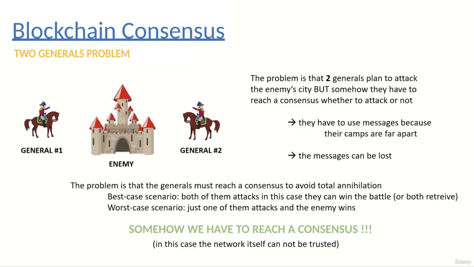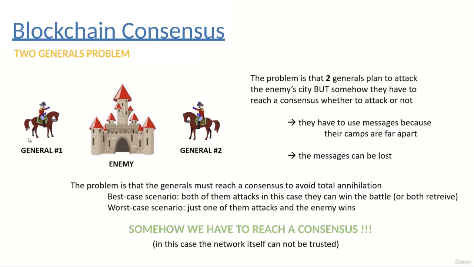In this lecture, we are going to talk about the Byzantine generals problem. First of all, let's consider the two generals problem. The problem is that two generals plan to attack the enemy city, but somehow they have to reach a consensus whether to attack or not. They have to use messages because their camps are far apart. And what's more important, these messages can be lost.